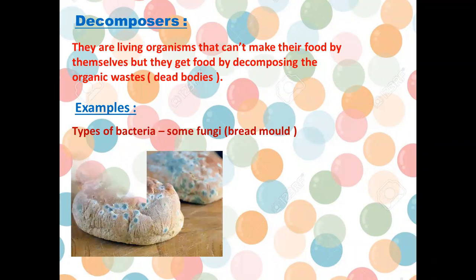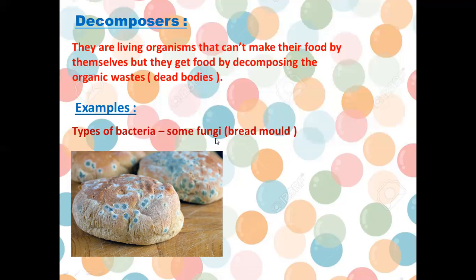For example, this is a type of fungus that causes bread mold. This is a bread after it got bad. It's called bread mold. Why does the bread have this mold?